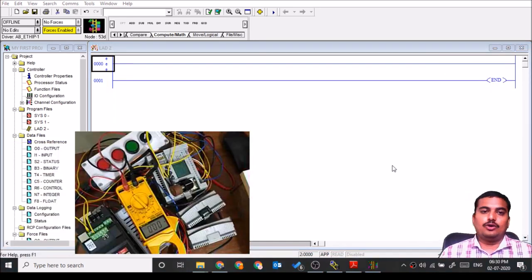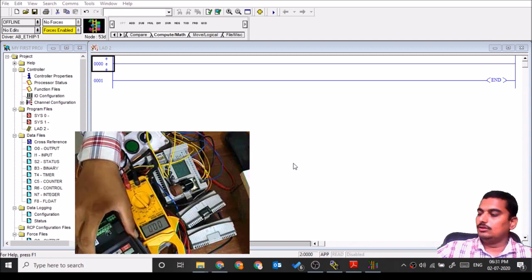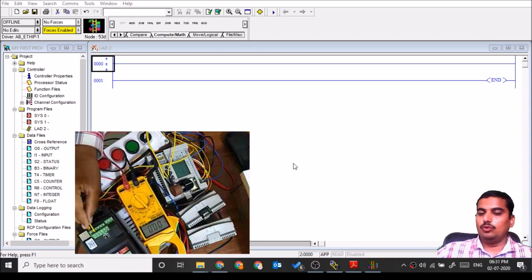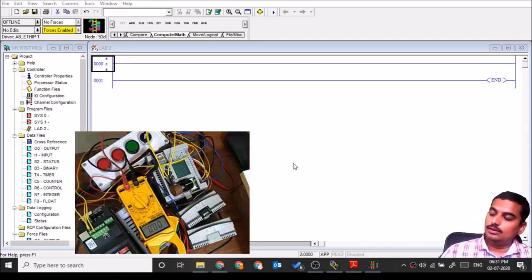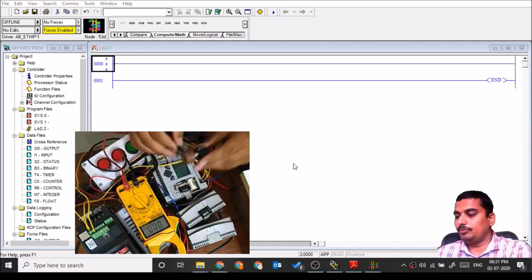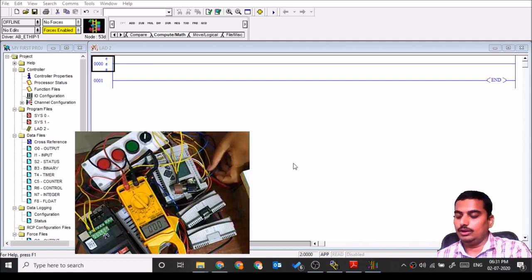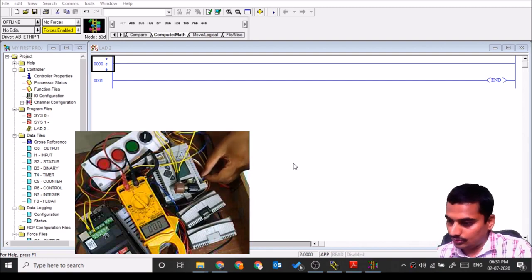Now we'll see analog interfacing with an Allen-Bradley PLC. Here I have carried one Delta VFD. It will give me the 10 volt power supply over here. It has two terminals, 0 volt and 10 volt, that I have connected to the potentiometer, and the variable terminal is connected to the analog input, and the common terminal is connected to 0 volt.